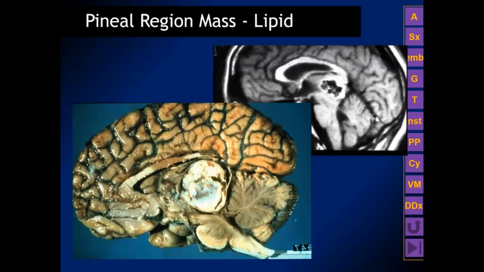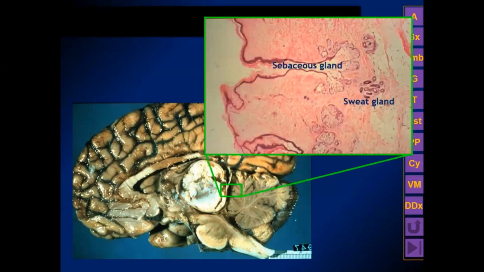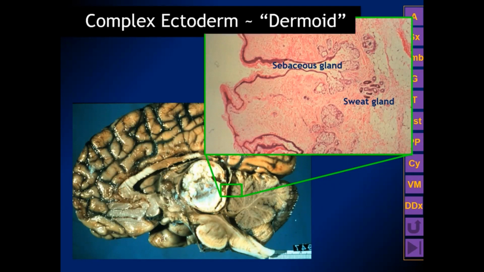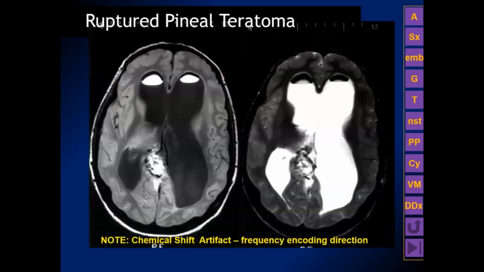This is a different patient here illustrating that a pineal region teratoma can be an encapsulated and circumscribed mass lesion. If we look at a biopsy of the wall, we can see some of the characteristic ectodermal elements. We can see the pilosebaceous units and the sweat glands. But if we look at another section from the same tumor, we can see the basophilic paucicellular material, which is cartilage.